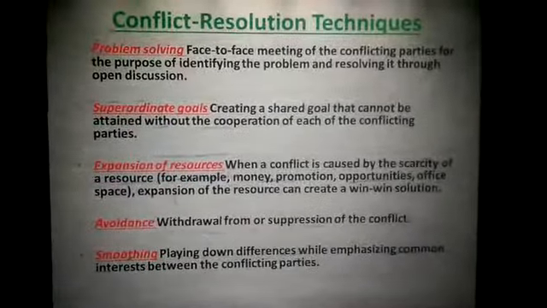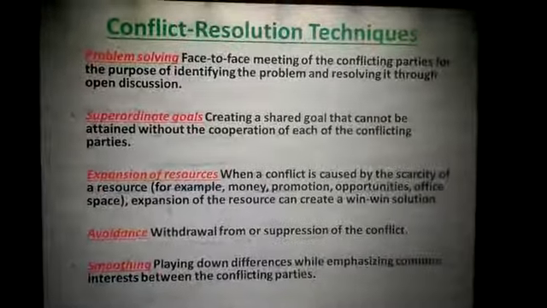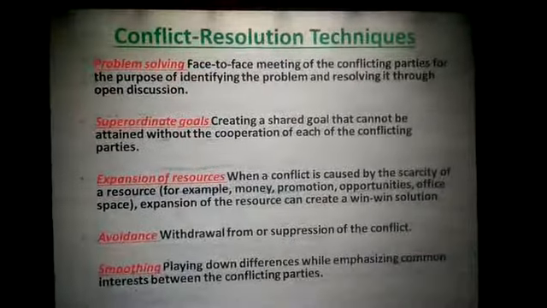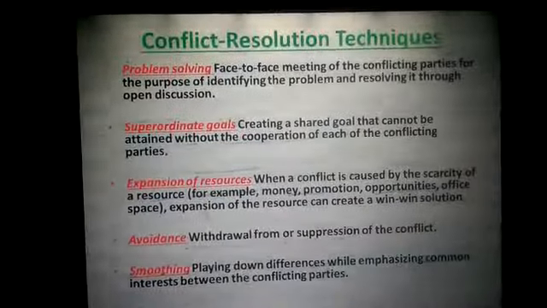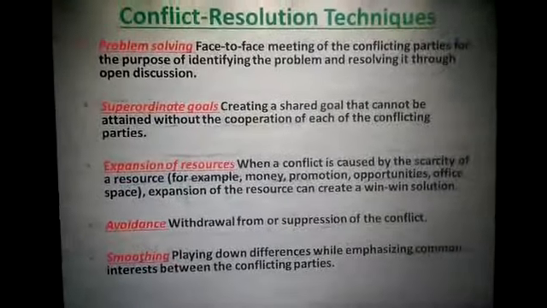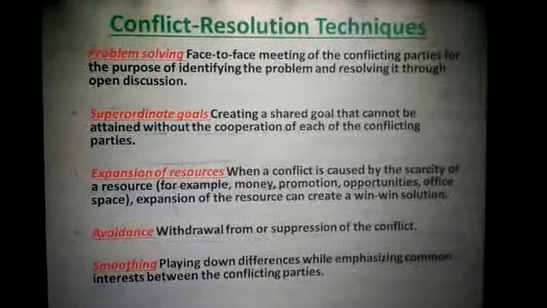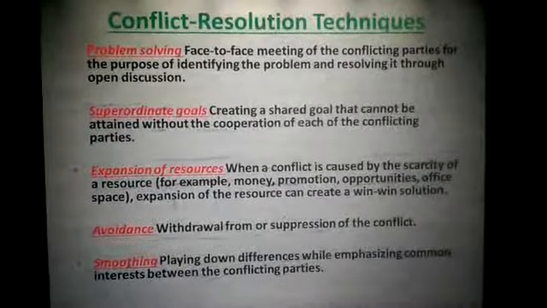Then you have some conflict resolution techniques. These are very important techniques of organizational behavior and they can be asked in a December 2019 exam. Let's see each of them. Problem solving. What is problem solving? Face-to-face meeting of the conflicting parties for the purpose of identifying the problem and resolving it through open discussion.